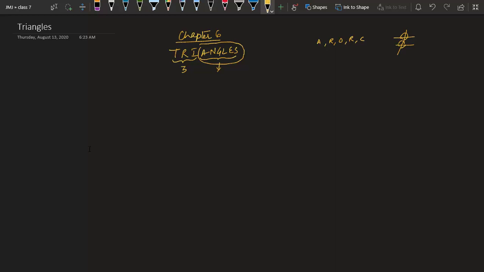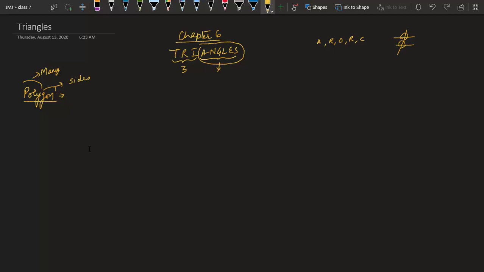Let's start. First of all, let us define what a triangle is. Before that, we can say what a polygon is. Before triangle we will start with polygon. In polygon, poly means many, and gon means sides.